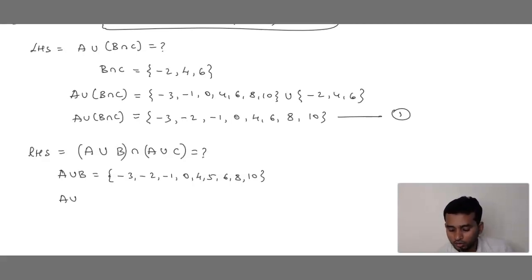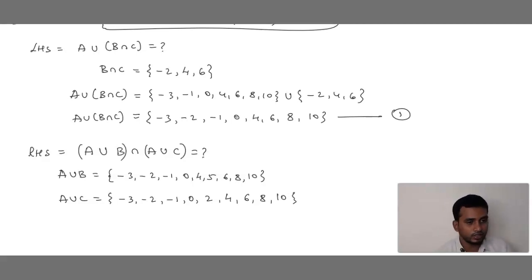Next, A union C. A has minus 3. Then we have minus 2, in C we have minus 2. After minus 2 comes minus 1, after that 0, then 2, after that 4, then 6, 8, and 10. So this is A union C. Correct?